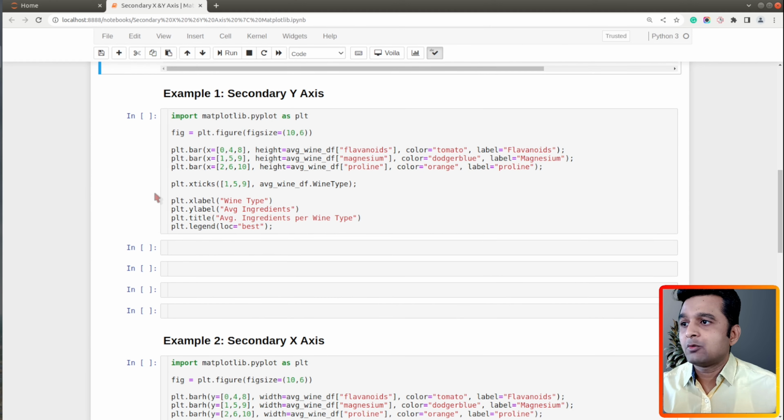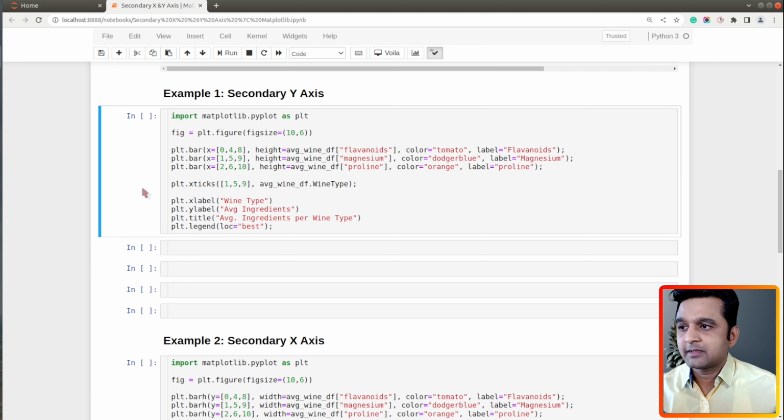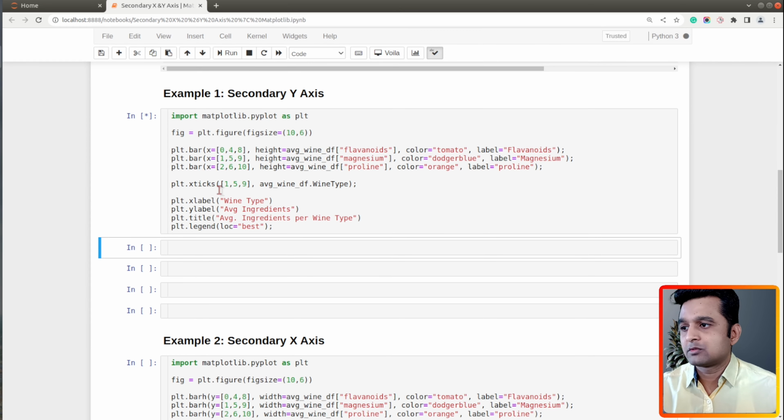So now let's go ahead and create our first chart. As a part of our first example, we will explain how to add a secondary y-axis to our charts. Now, in order to add a secondary y-axis, we first need to create a chart where we might feel the need to use a secondary y-axis. So over here, I have included the code which creates a group bar chart. Now this group bar chart shows the average value of these 3 selected ingredients for each wine type. Let me execute this cell and show you how this chart looks.